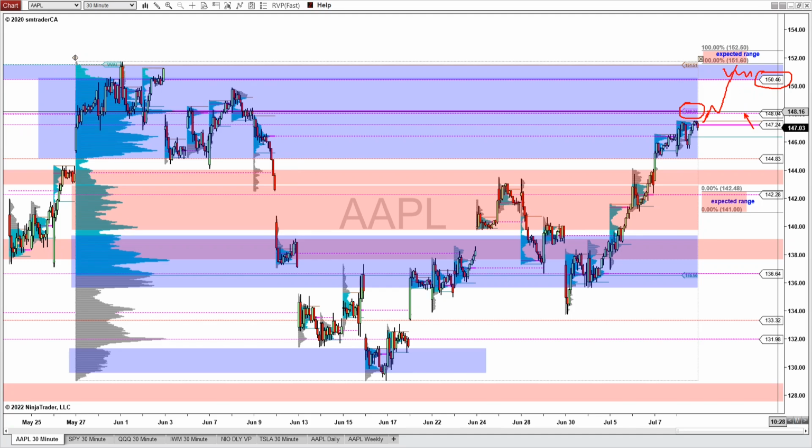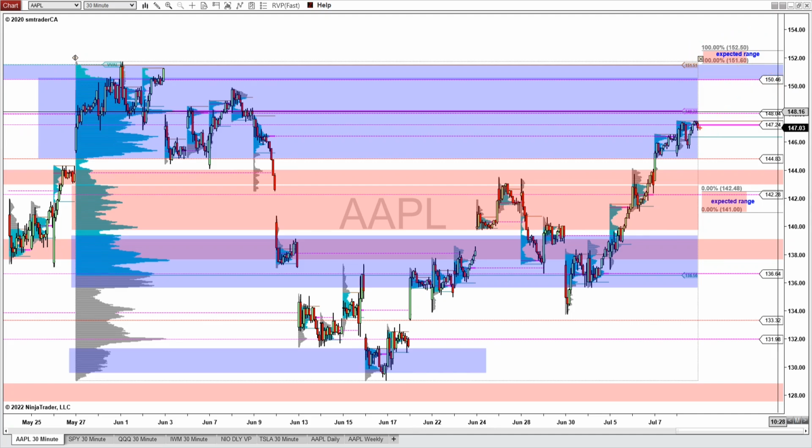If it could move to this resistance zone, then look for it to tag the upper range of 152.50 and 151.60, the upper range of the expected move. So that is the potential upside scenario for Apple.